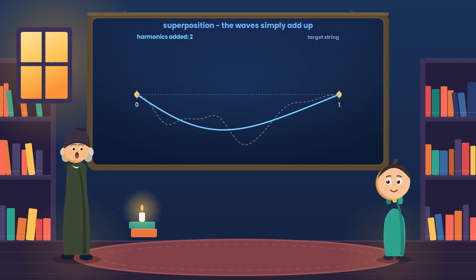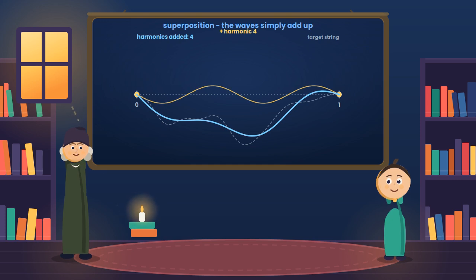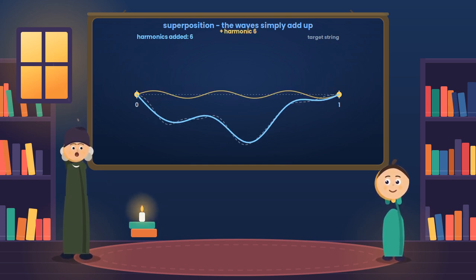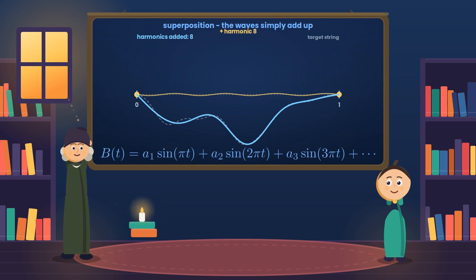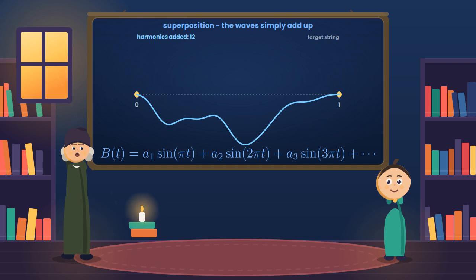And here is the principle of superposition. The two waves simply add together, point by point. Then we fold in the third harmonic, the fourth, and so on. Watch the running sum. With every new wave we add, it hugs the target string more and more closely. And here is the beautiful fact. Any shape pinned at both ends is exactly a sum of these harmonics, each with its own amplitude. Add enough of them, and the string is rebuilt perfectly.